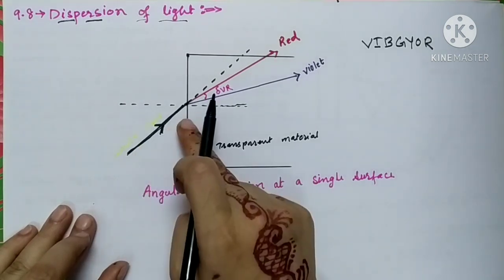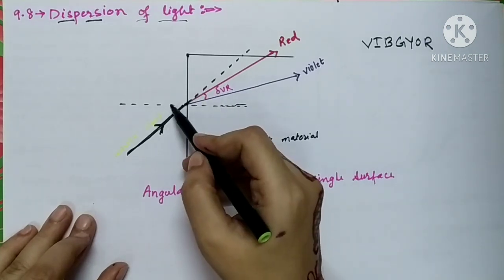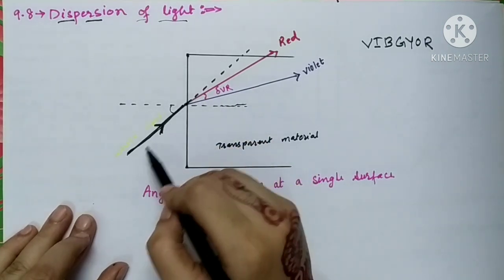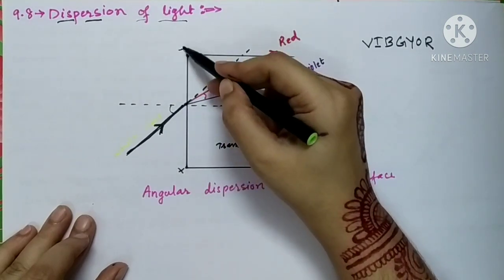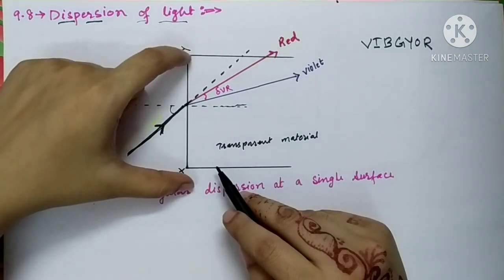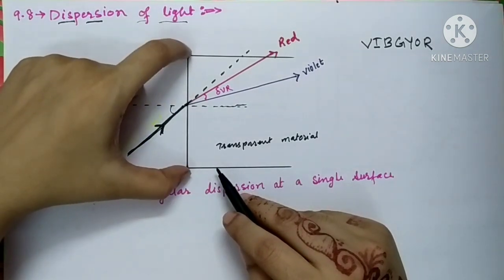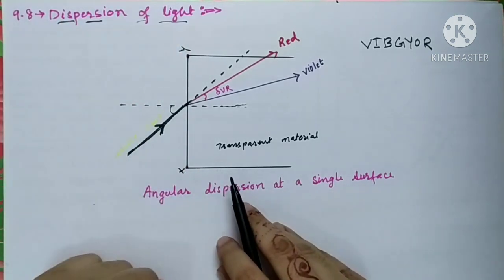Whenever this white light is incident on the surface of a denser medium, we take this surface into account. You can say that this is XY. This is our refracting surface on which we will observe the phenomenon of refraction.